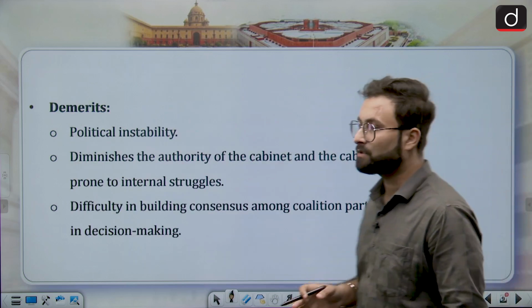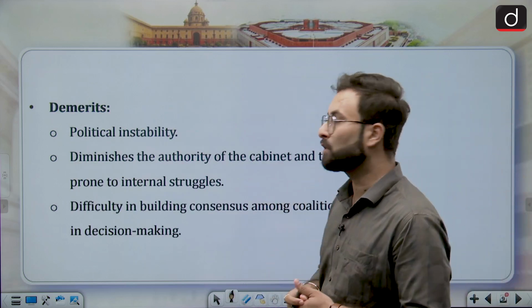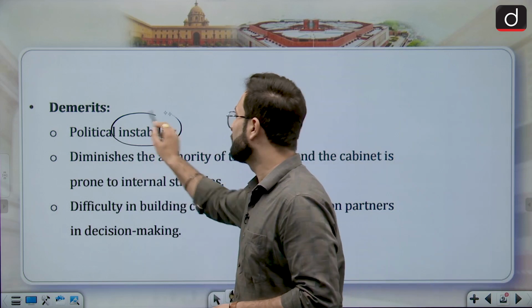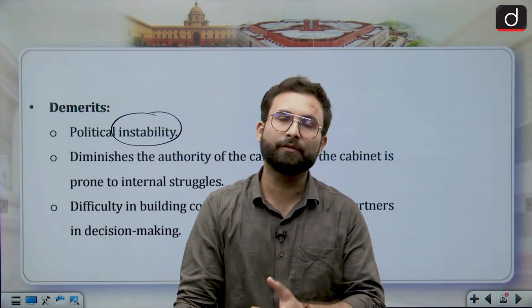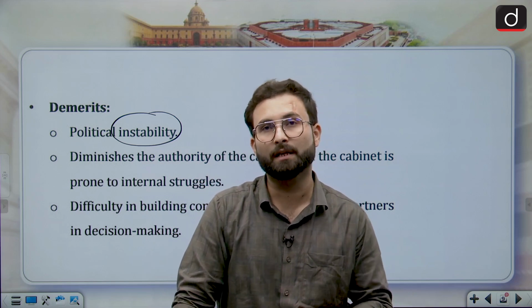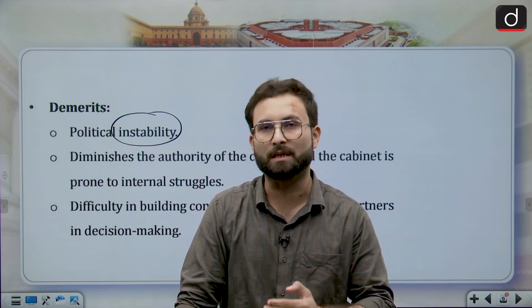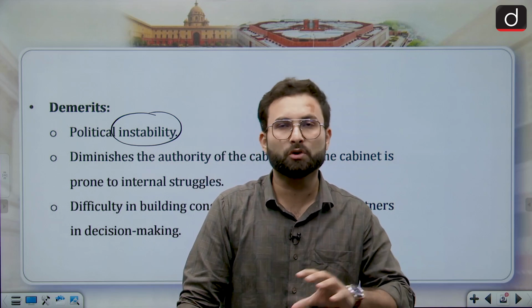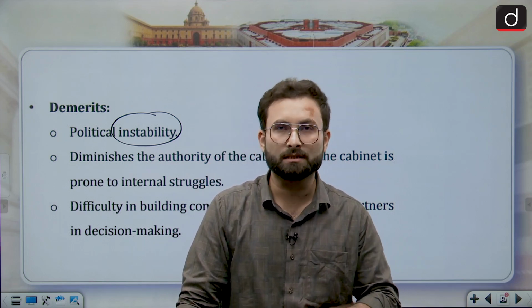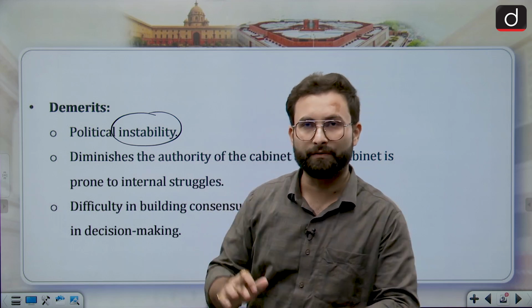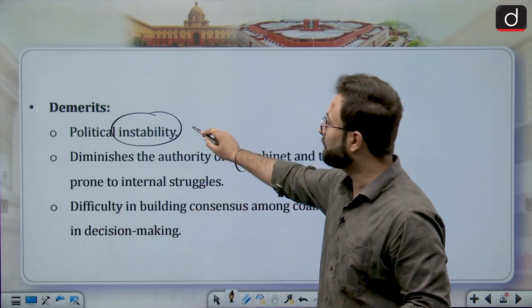Coming to the demerits, or the negative points. First is political instability, because there are various parties and there is a fear that they will withdraw their support. That is why domestic politics will be unstable. So most of the time the government is trying to make sure that it remains stable in the parliament.